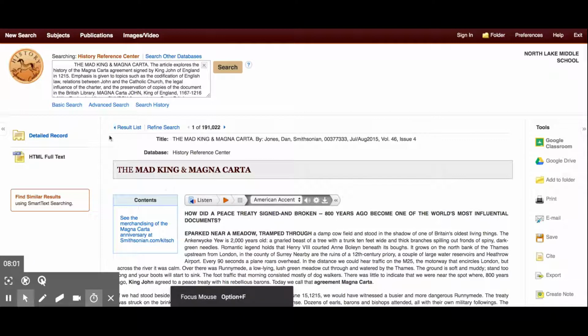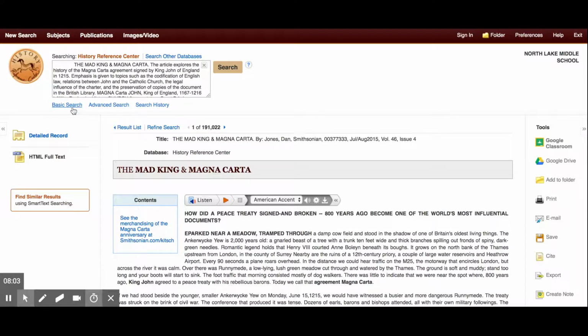Now, as you're going along, you can look at the basic search. You can do a more advanced search. It'll keep track of your search history. And if you click that, it will show you all the things that you have searched through, at least in your current search. And then you can also refine your search. So if you're not finding what you're looking for and you need to refine it or put in a different wording, then you can hit the refine search, and that will help as well.